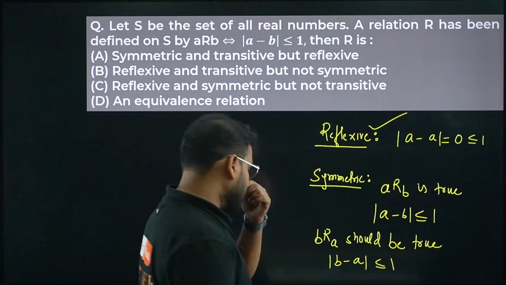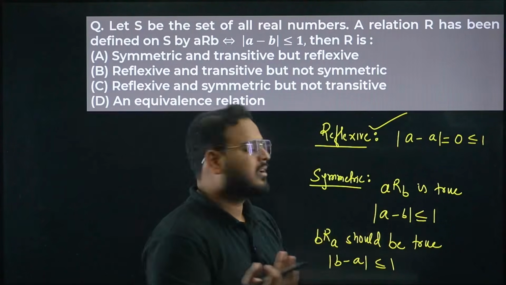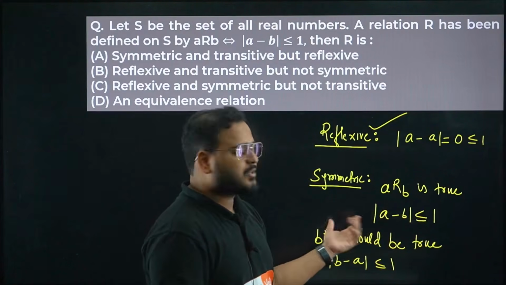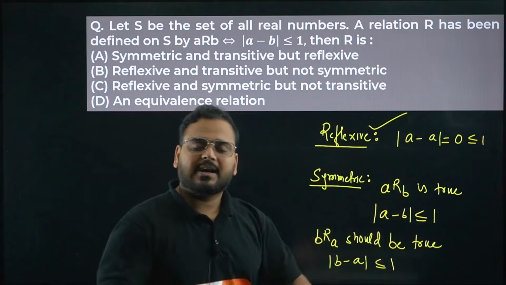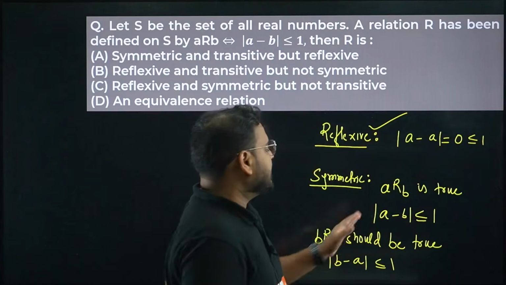Yes or no? Yes. If you write a minus b or b minus a in the modulus, it doesn't mean anything. It means difference. Doesn't matter what the magnitude is, because whether it is plus or minus doesn't matter, since we are talking about the modulus function. Whether it is minus 2 or plus 2, it will come out as positive only.